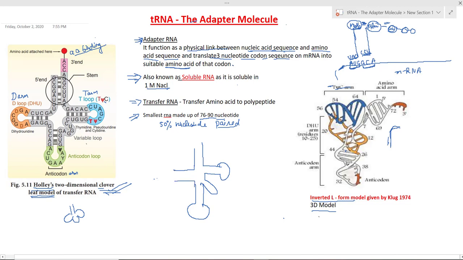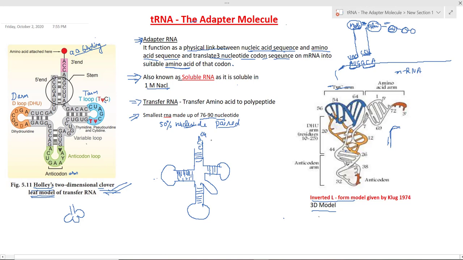The paired portion of tRNA, the double stranded RNA, is actually what forms the stem of the different arms. These are the stems of the different arms, formed by the pairing of nucleotides. Here the stem is double stranded RNA in which the nucleotides are paired, around 50% of nucleotides, and they form the stems of these different arms. This is also paired here, and here is CCA, a triplet of nucleotides, and there is a hydroxyl group over here. So this is the amino acid acceptor arm.